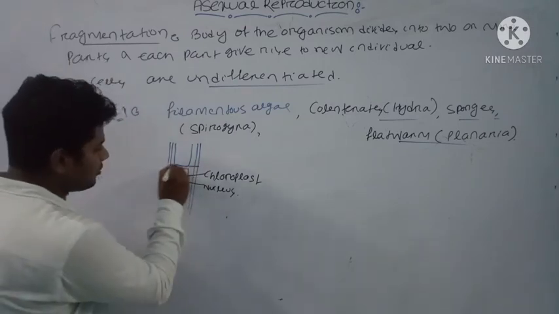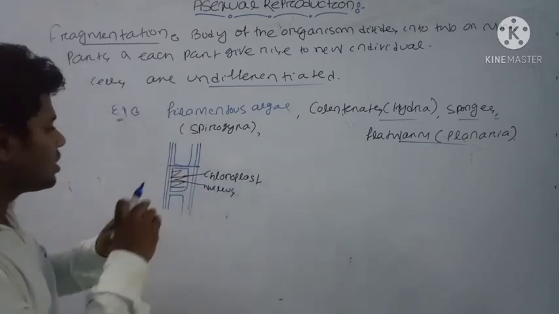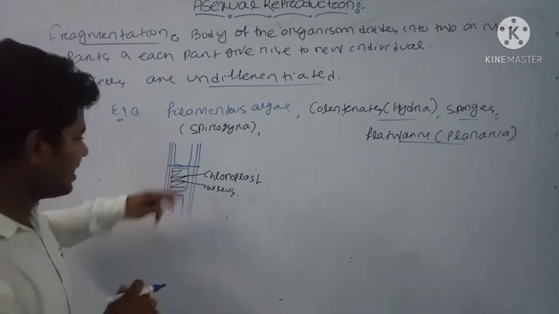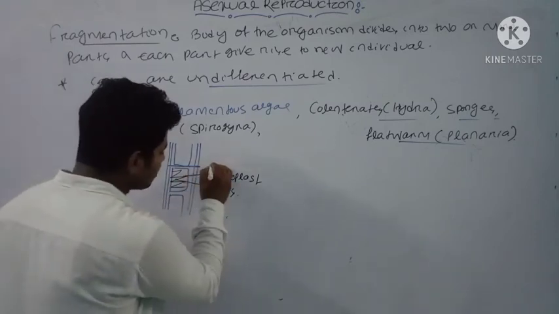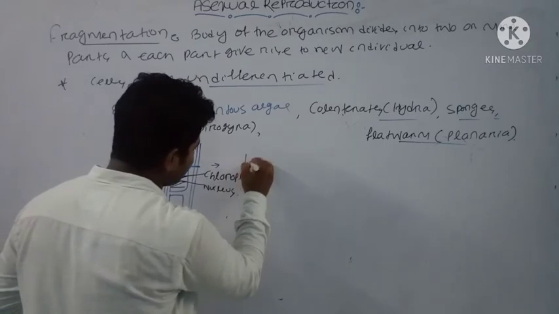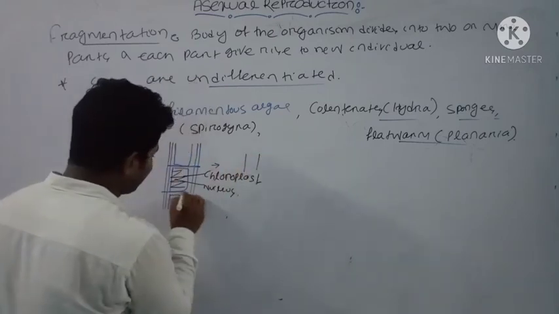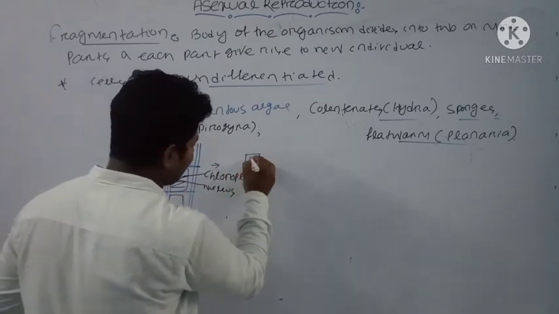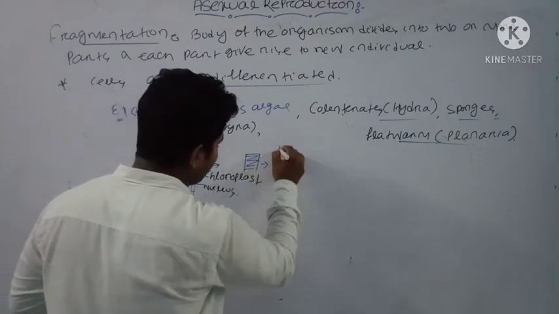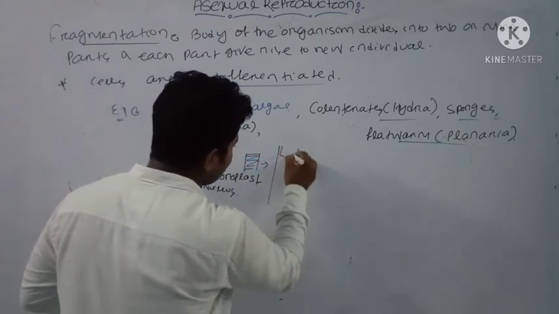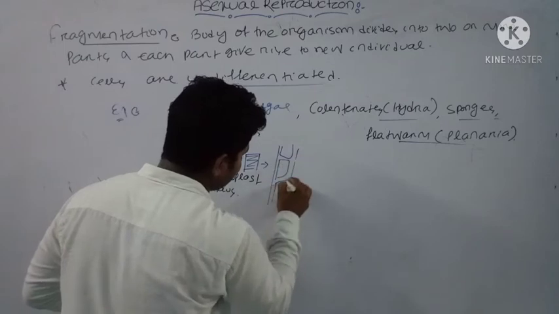Near the septum where two cells meet, suppose a fragment is formed here and a fragment is formed here, and that fragment has the capability of producing a new Spirogyra.